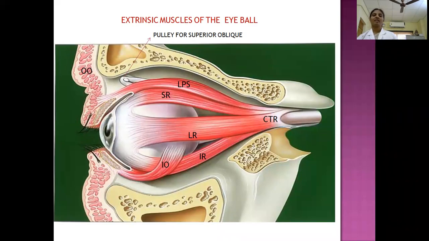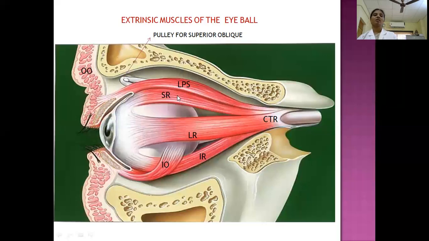These 4 recti muscles insert just behind the sclerocorneal junction, but in front of the equator. What is the insertion of these muscles?